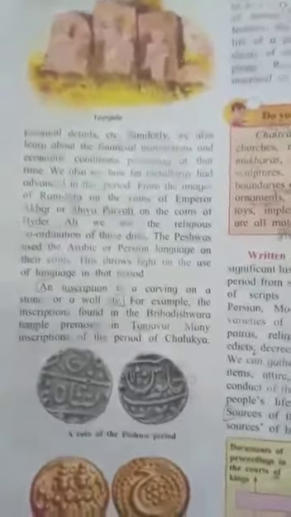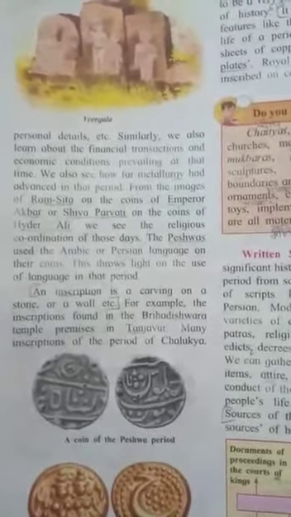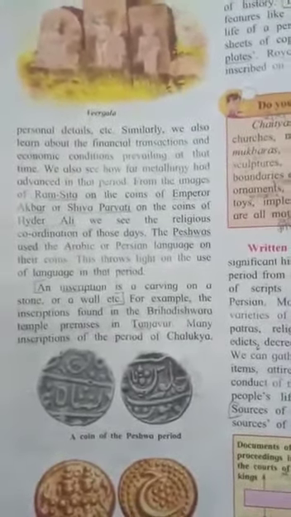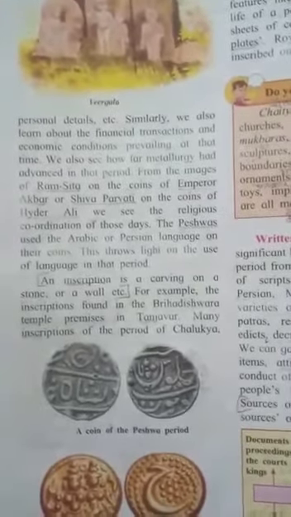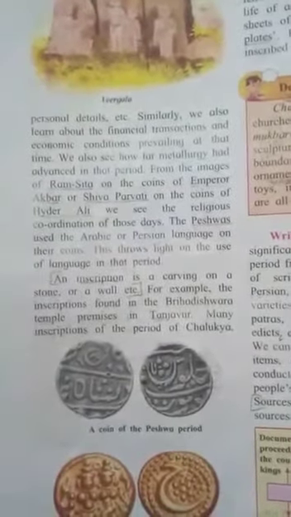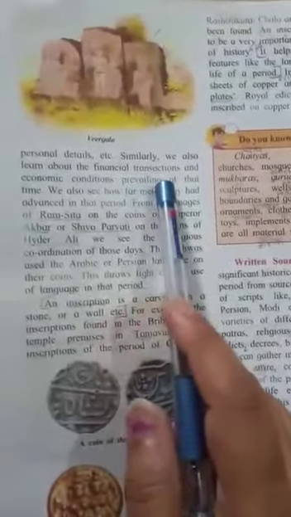At that time, they also used coins. We say Shivkalin Nani, the Rajmudra. After seeing that coin, we know about them. Prevailing means common.